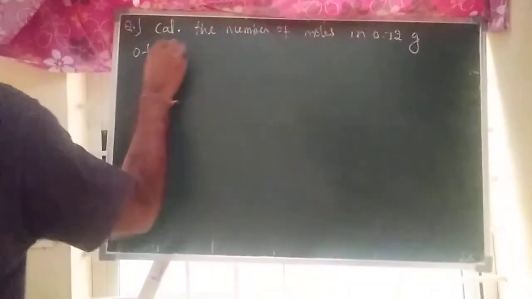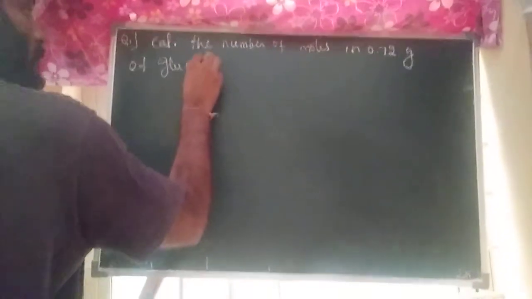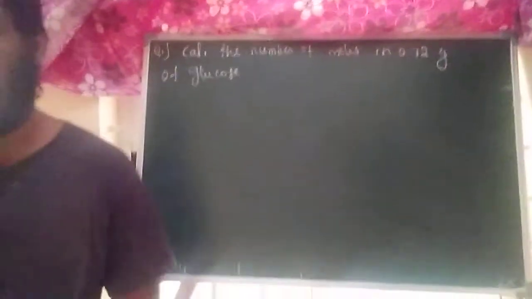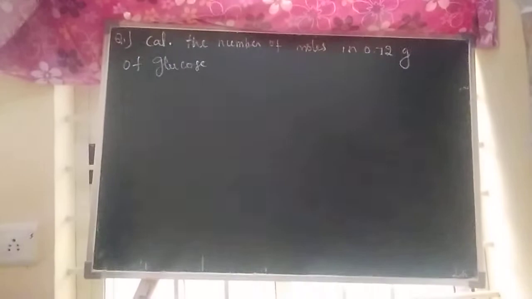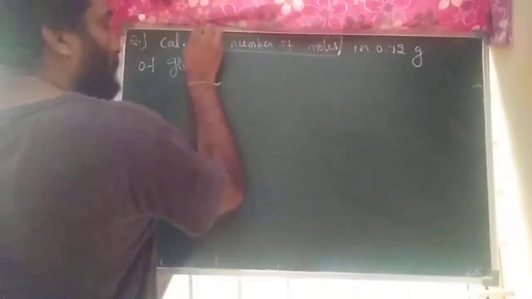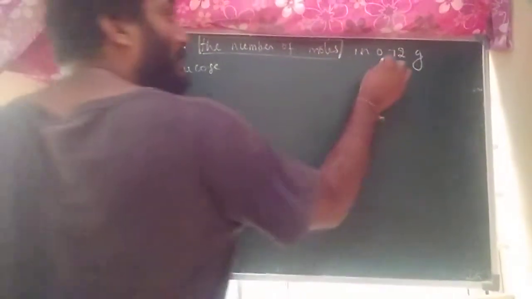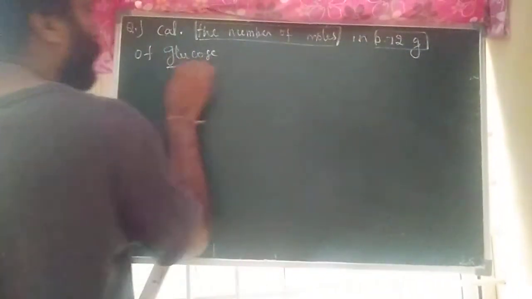Calculate the number of moles in 0.72 grams of glucose. This is the question. Read the question once again. Listen. Calculate the number of moles in 0.72 grams of glucose.